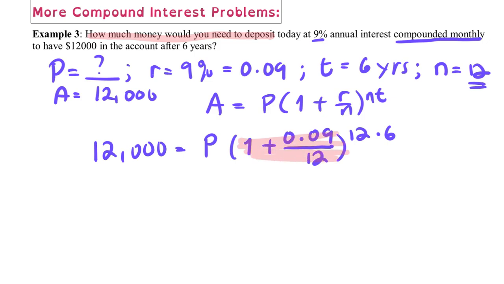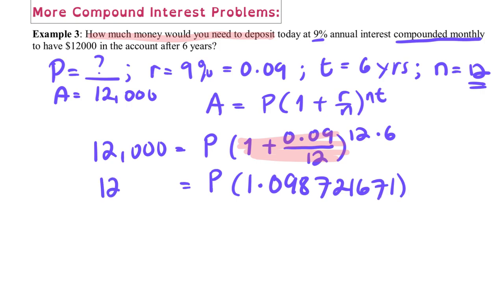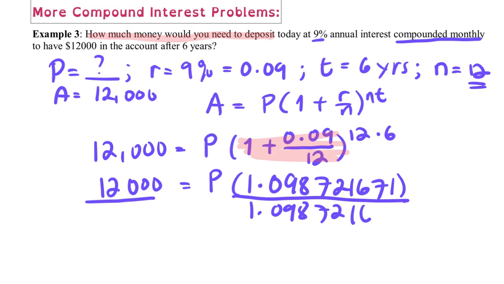If you simplify that in your calculator, this is going to give you around 1.098721671. Here it's going to still be the same 12,000. Now we're going to divide both sides by this 1.098721671.